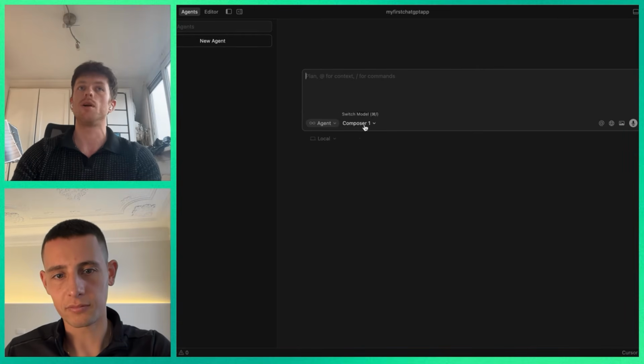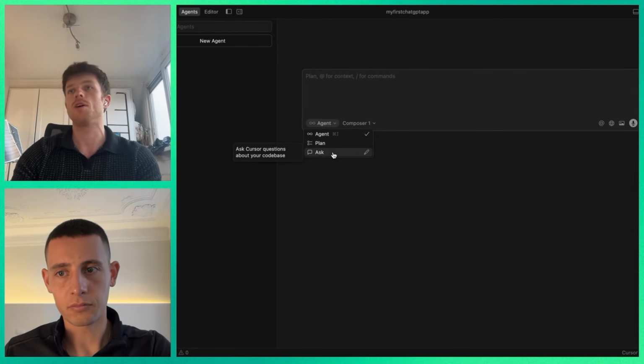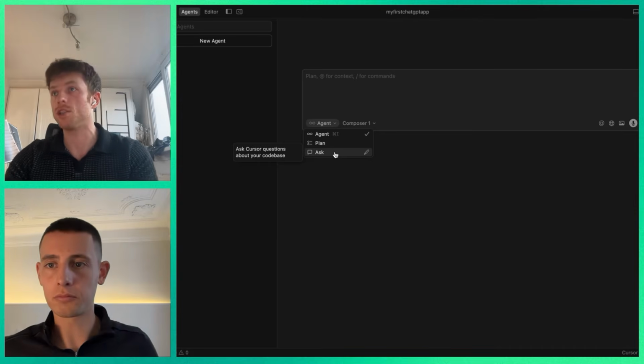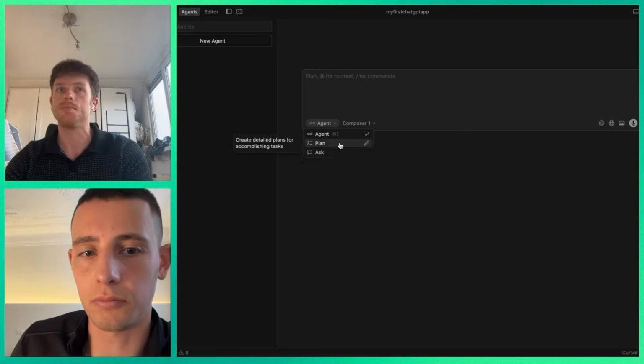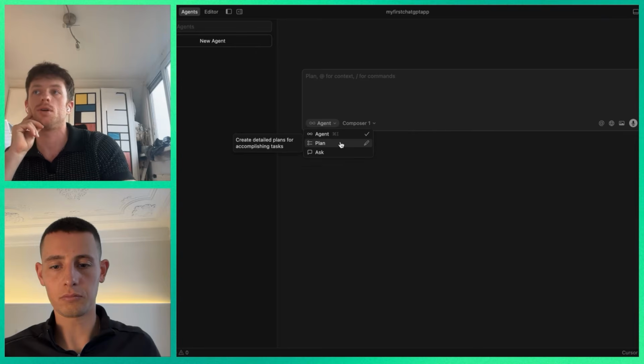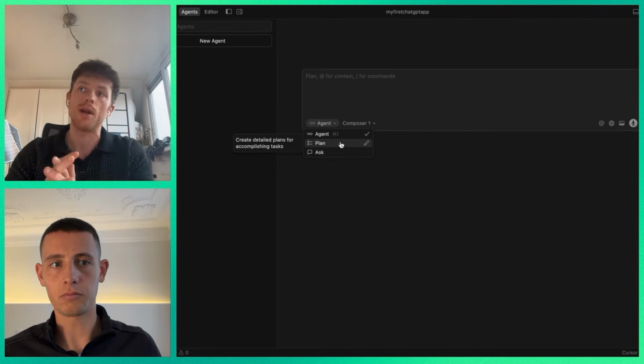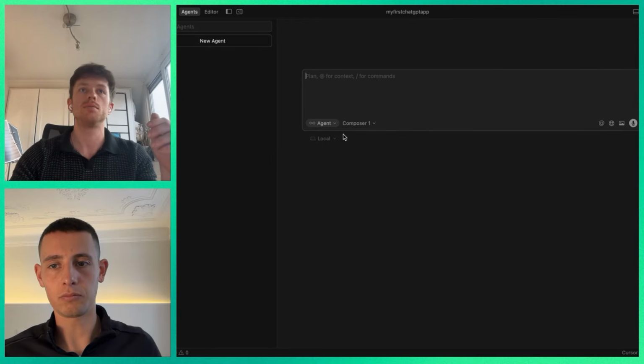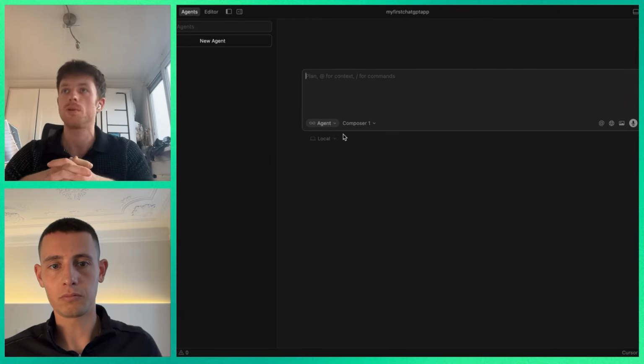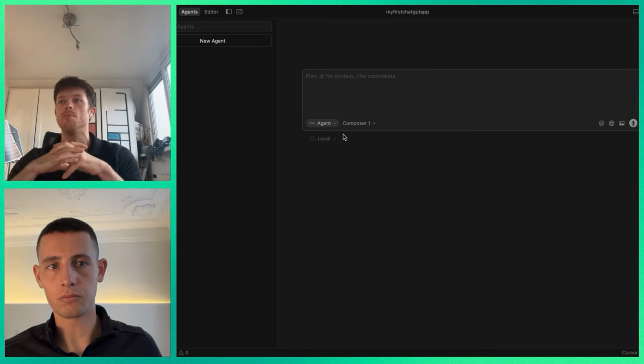You can see at the bottom there are two little selectors: agent, plan, ask. The way you could think about this is, with ask, you are just getting an answer. It's a great way to learn. Plan is when you want the agent to create a detailed plan that you can review before execute. Agent is execute. Well, we want to execute. We're going to actually build an app.